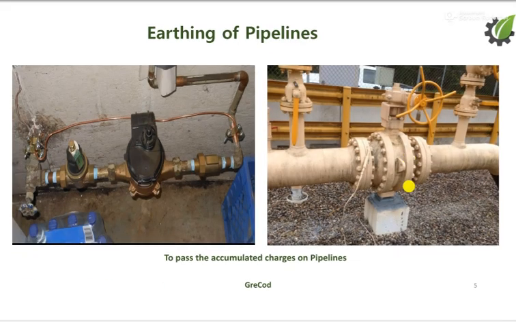Earthing of pipelines. We know that in industry we have to pass many liquids through pipes. These pipes will have some charges.